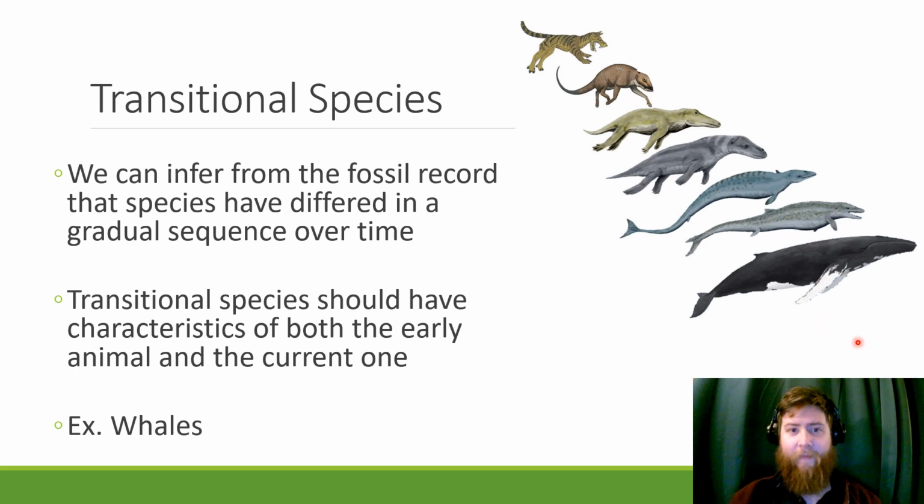So over time, this four-legged creature returned to the water and lost some of its original features. At each step along the way we can see these legs getting shorter and more flipper-like, and then all of a sudden the back legs are gone and we have big flippers in the front. These are all transitional species between the original ancestor and the modern whale we see today.